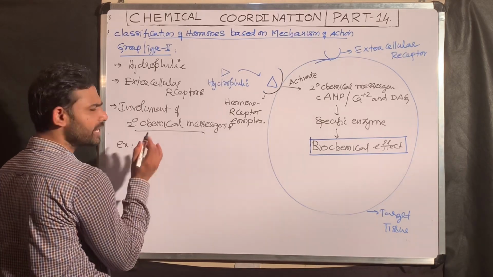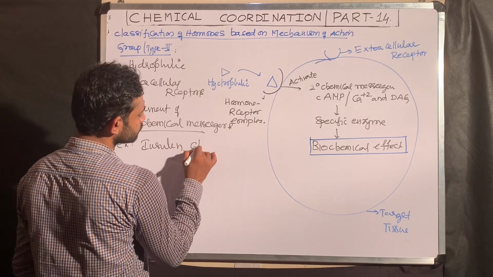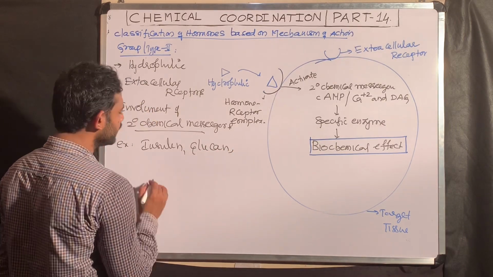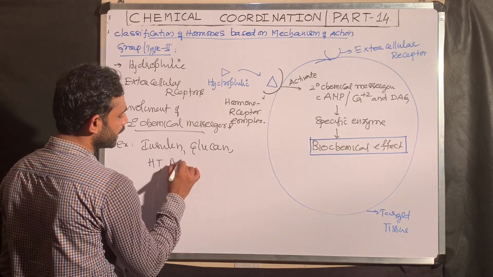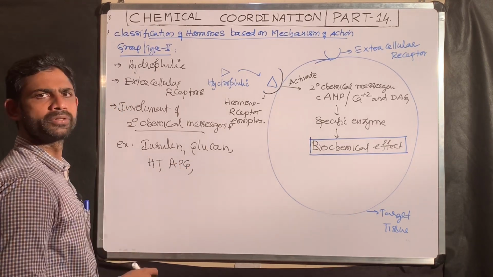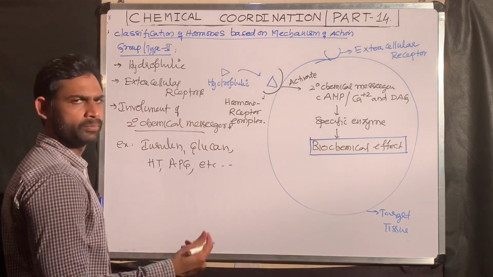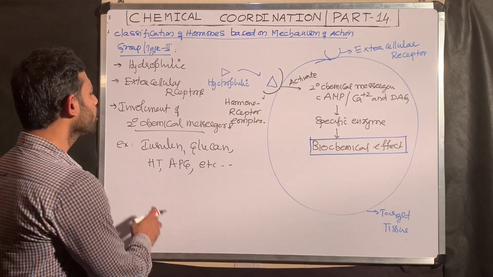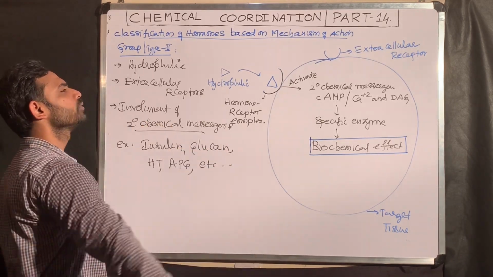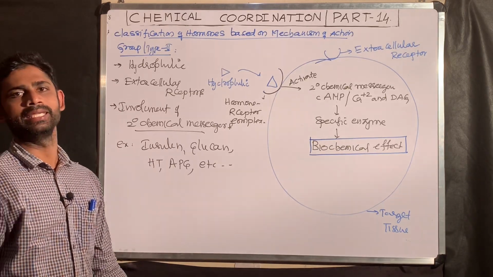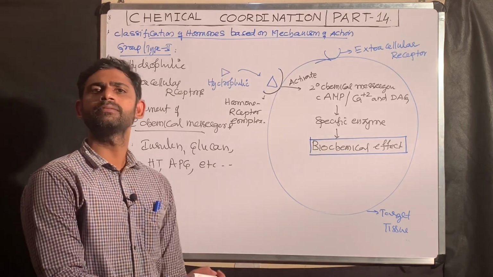For example, insulin, glucagon, hormones released by the hypothalamus, hormones released by the pituitary gland, anterior pituitary gland, and all the thymosin hormones. So all hormones except the 7 of group 1 come under group 2 only. This is the classification of hormones based on the mechanism of action.